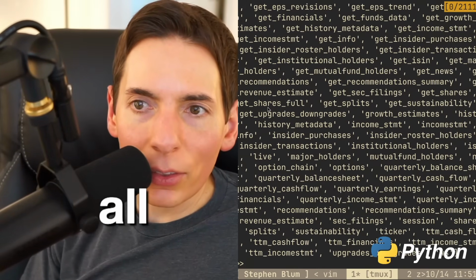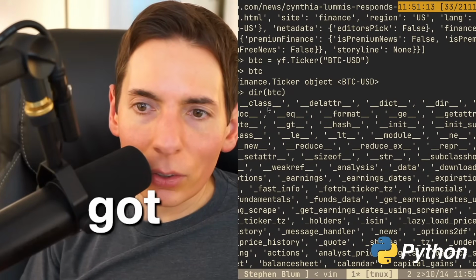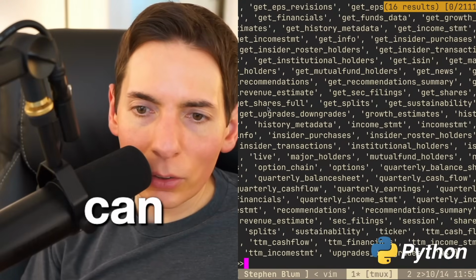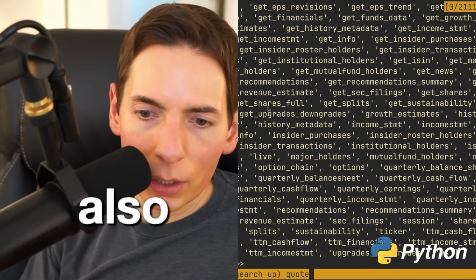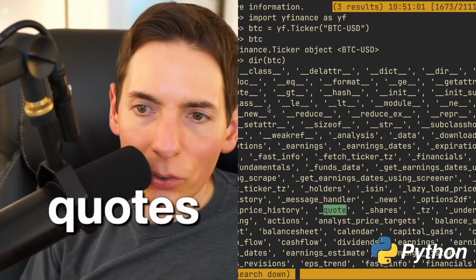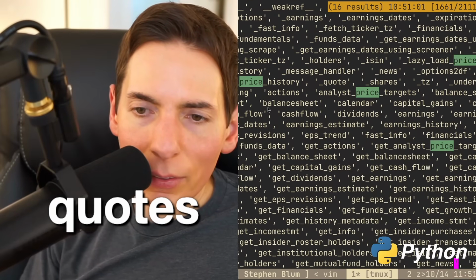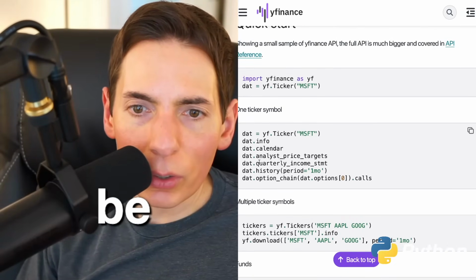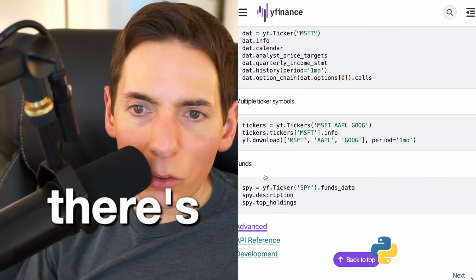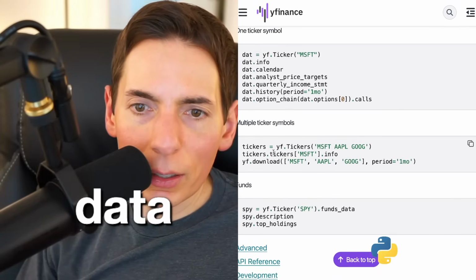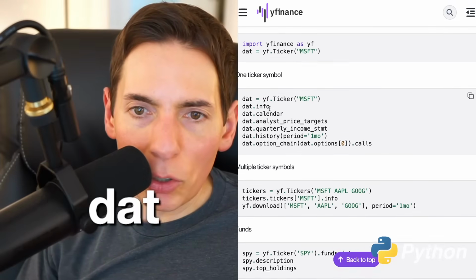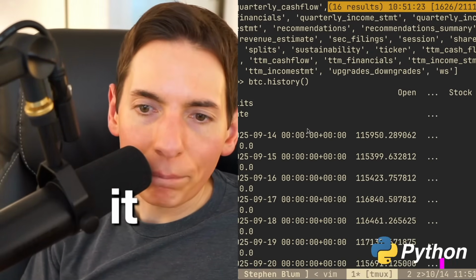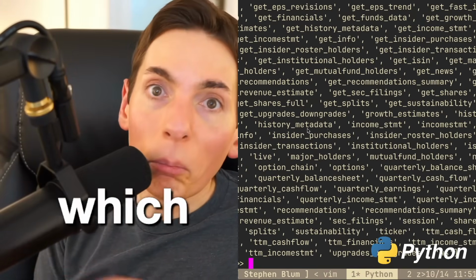You've got all these methods that are available to you. So maybe it's for price. Is it price? You can get price history, but do you also have quotes? See, quote, right? Nah, I think just price history. But what we can do is, where is it? Info, calendar, quarter. There's more data here. Funds data, download, period, info, tickers, data, options. I'm just reading through this real quick. I know there's a way to get the prices. We just did it. Oh, dot history. Okay. So dot history is going to get you history, which you can pull more granular data